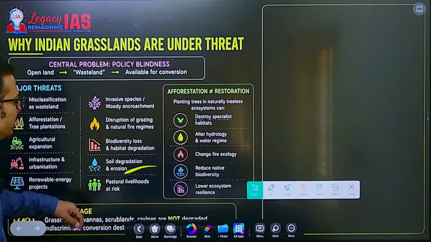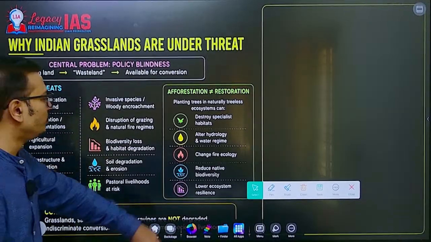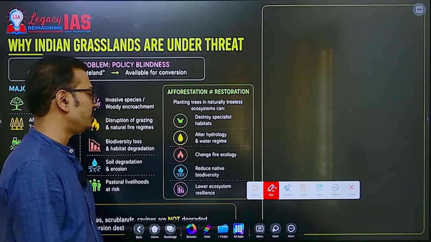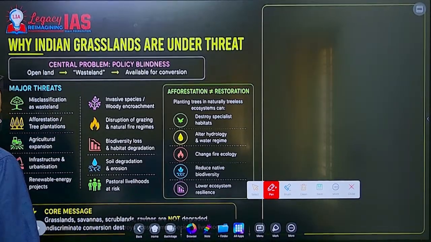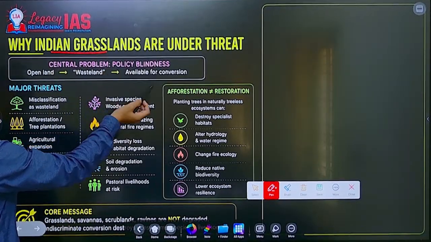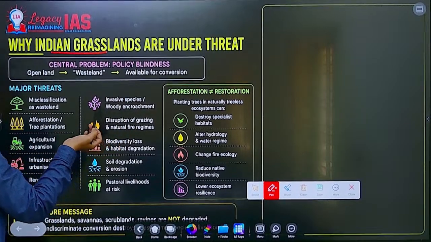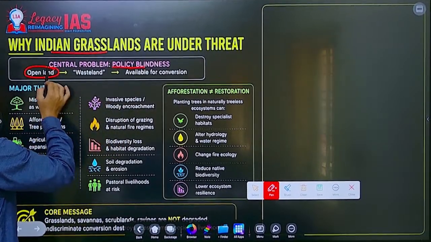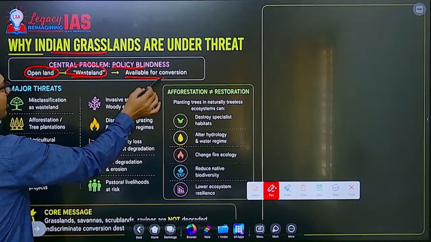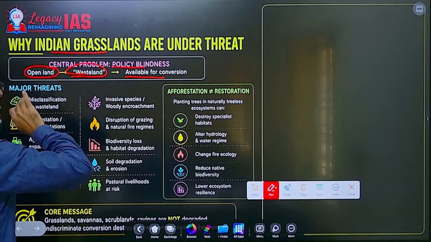Thar desert, yes, that's why we can say under UNCCD, the United Nations Convention to Combat Desertification. We will talk about that from a prelims perspective. Yes, why are Indian grasslands under threat? What kind of threats are we facing? Policy blindness: open land, wasteland, available for conservation. We are not focusing on this.